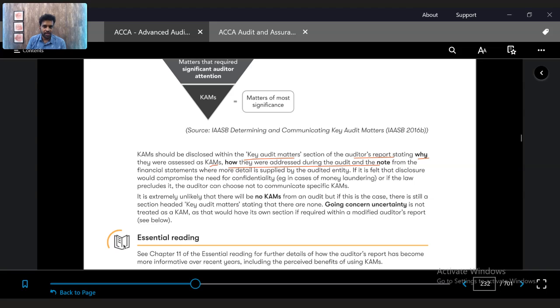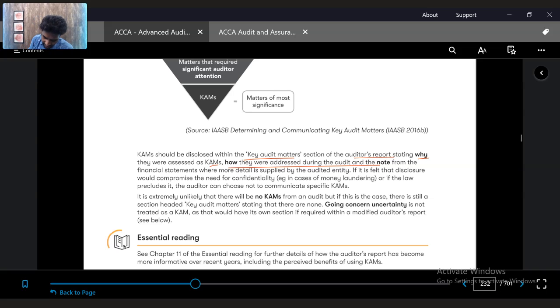I will show you one before we conclude this particular lesson, of what the key audit matters are which are reported in an actual audit report.